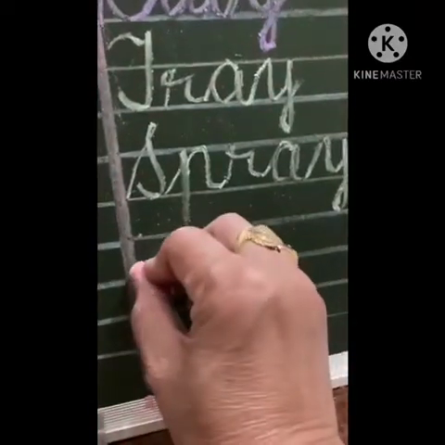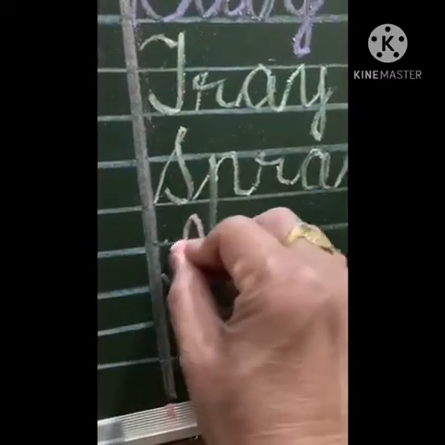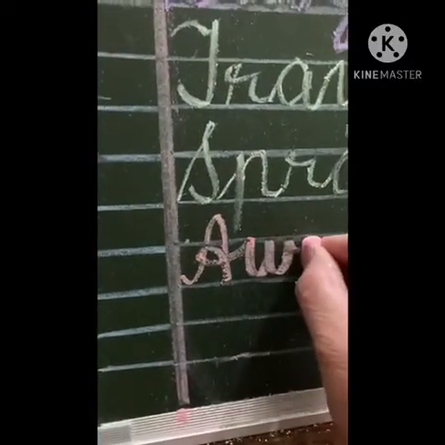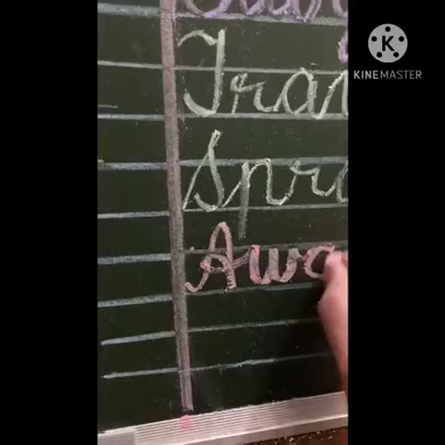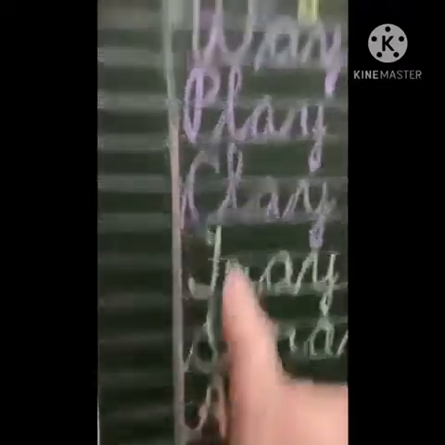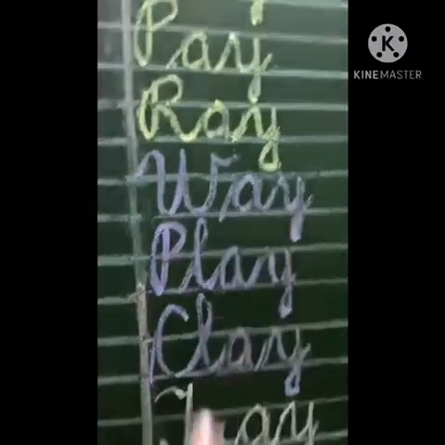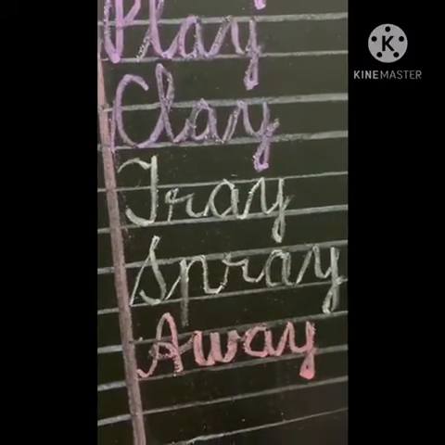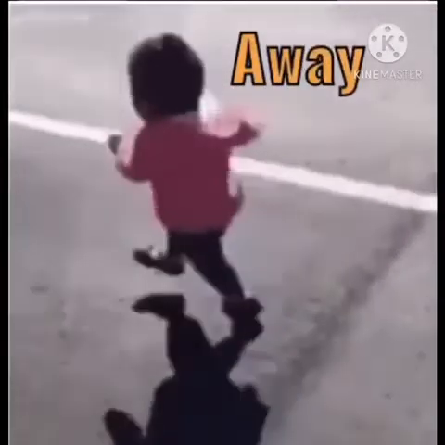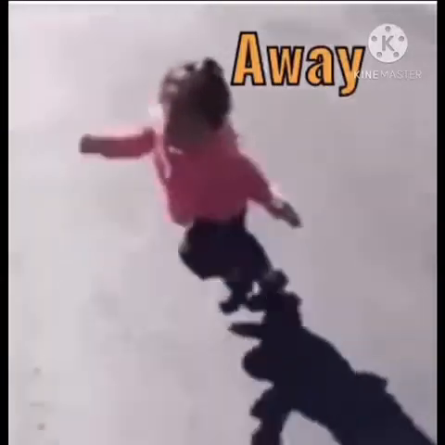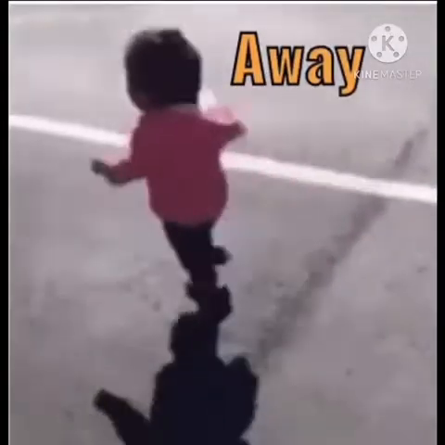Next word starting with capital A. After A, we will write W-A-Y. Adding A with way, the word is away. In this clip, the girl got scared of her own shadow. She is running away from her shadow.